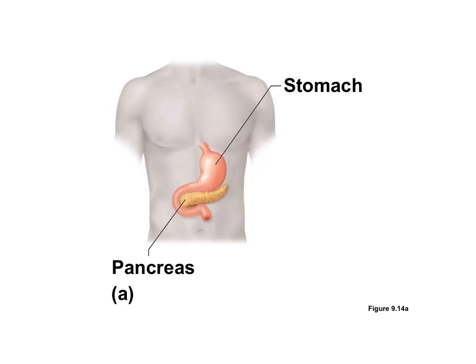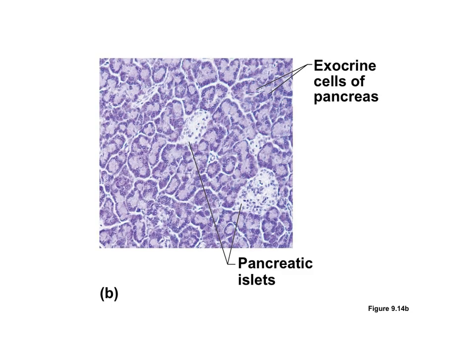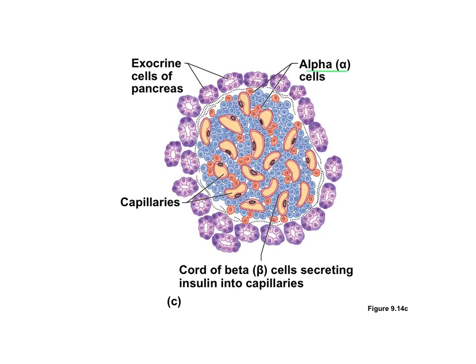And if you did not know where your pancreas is, it wraps around the posterior region of your stomach. Within the pancreas are these cells called islet cells, and those are the cells that produce insulin and glucagon. And here you can see the alpha cells and beta cells, and those produce separately insulin and glucagon.